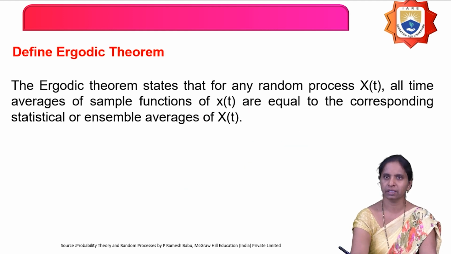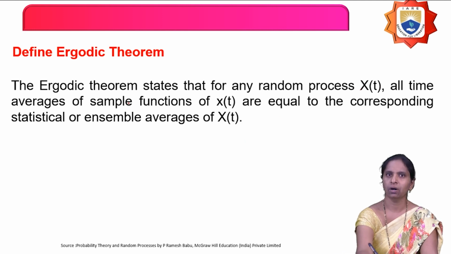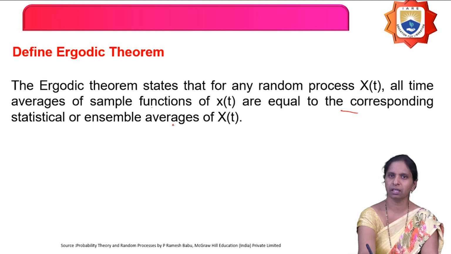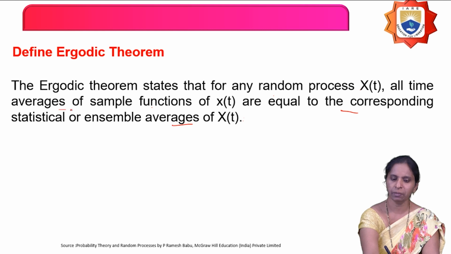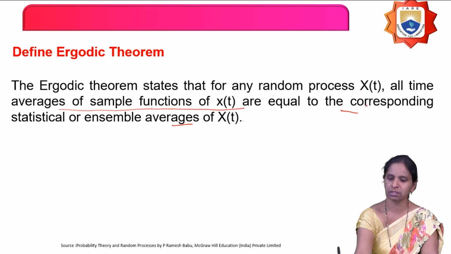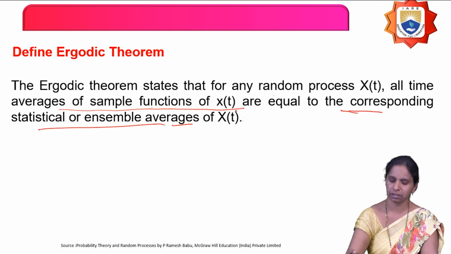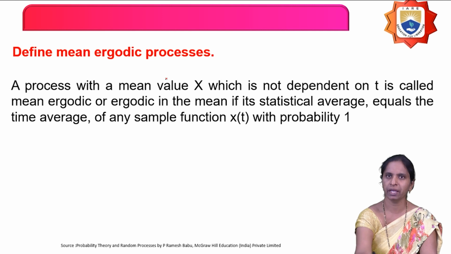Next, define ergodic theorem. What is ergodic theorem? Ergodic theorem states that for any random process x of t, all the time averages are equal to the corresponding statistical averages with probability 1. Then it is called as what? Ergodic theorem. It states that all the time averages of the sample functions are equal to the corresponding ensemble or statistical averages. Then it is called as ergodic theorem.